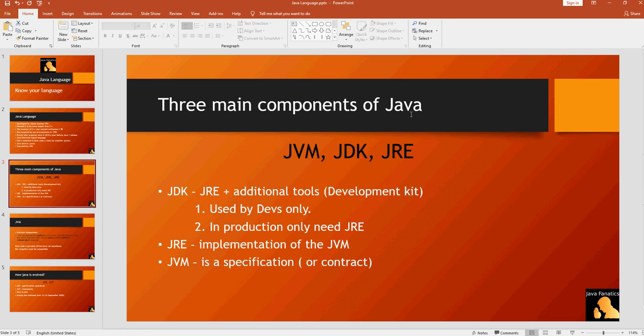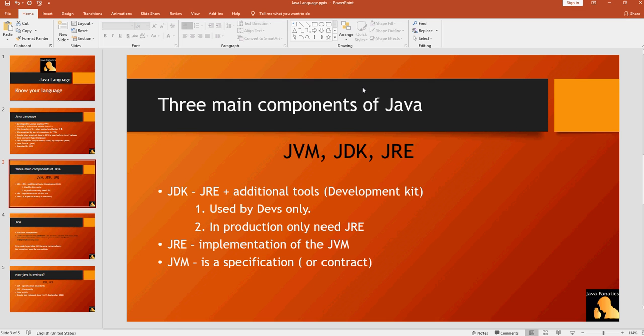So the JRE, guys, stands for Java Runtime Environment. So the JRE is an implementation of the JVM. And what's the JVM? The JVM, guys, is a specification, the standard that Oracle has put that anyone who invents or who develops their own JVM must follow. And at the end of the day, we have the JRE, Java Runtime Environment, and it's an implementation of the JVM.